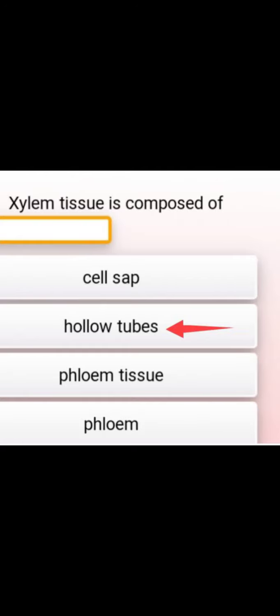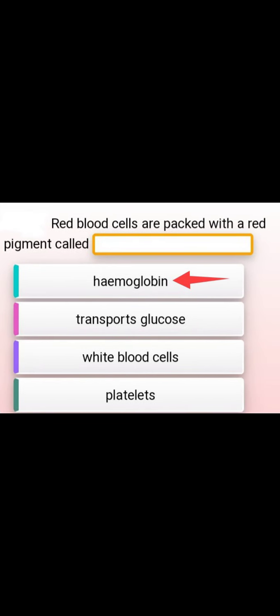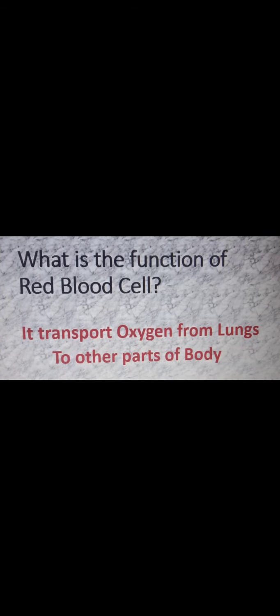Xylem tissue is composed of dash. Answer is hollow tubes. Red blood cells are packed with a red pigment called dash. Hemoglobin. What is the function of red blood cell? It transports oxygen from lungs to other parts of the body.